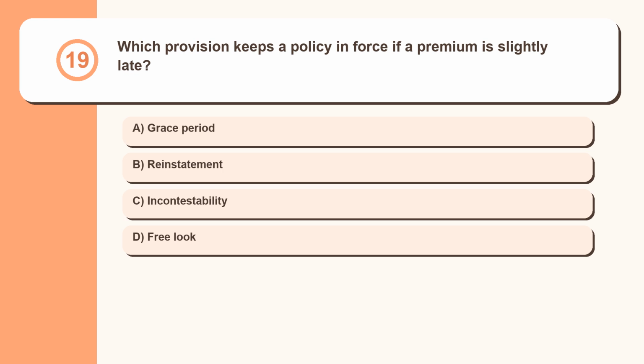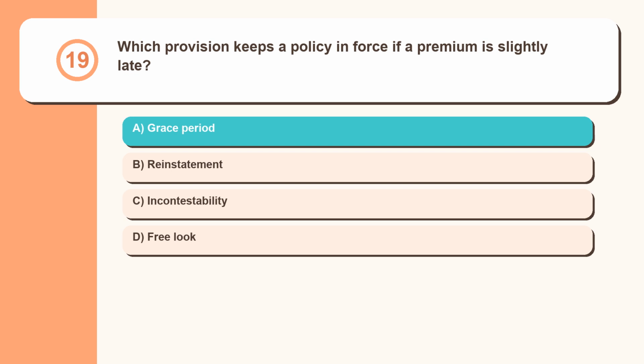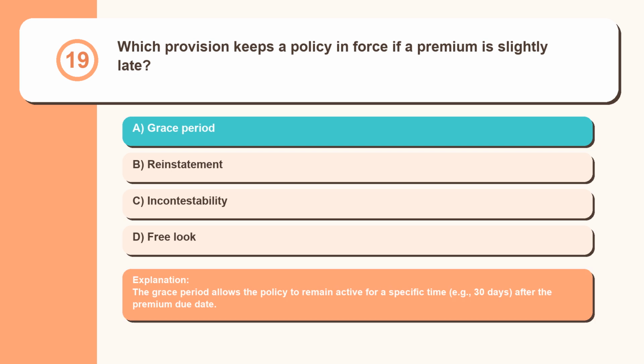Question 19. Which provision keeps a policy in force if a premium is slightly late? Grace period, reinstatement, incontestability, free look. The grace period allows the policy to remain active for a specific time, example 30 days, after the premium due date.